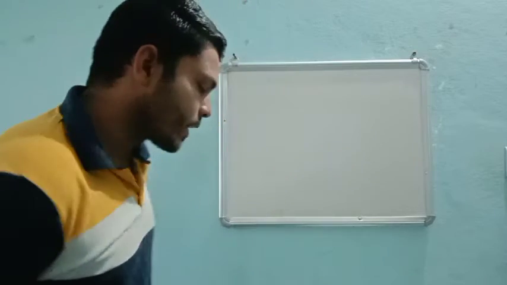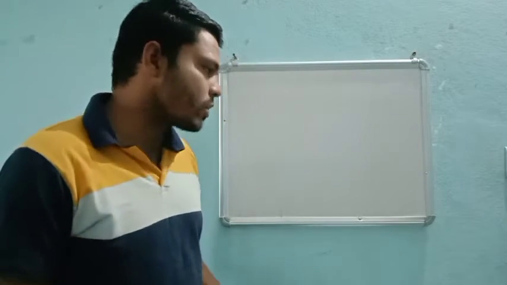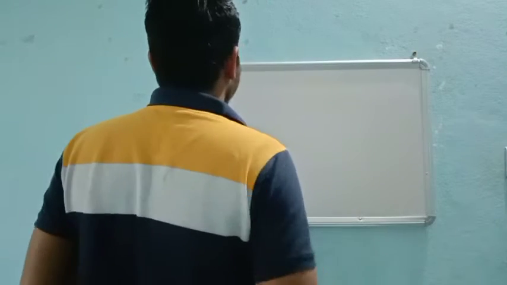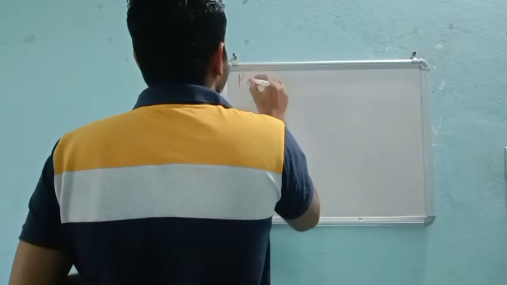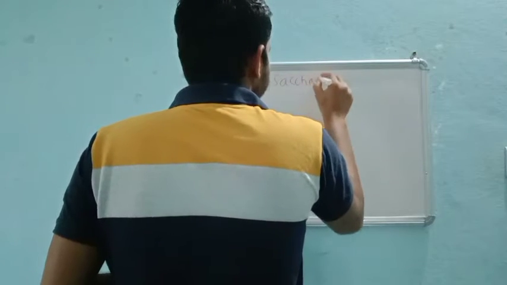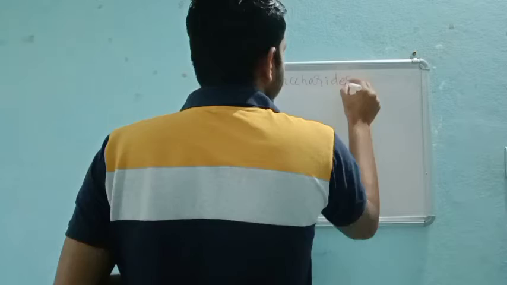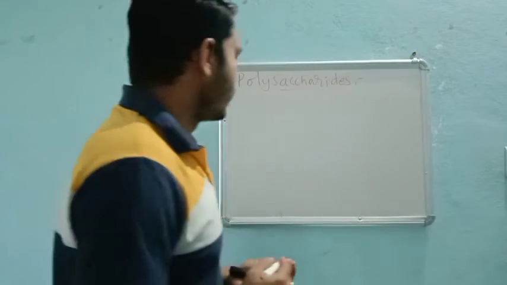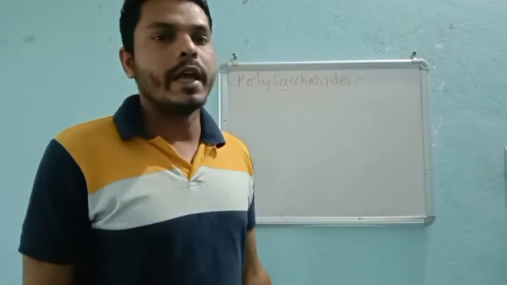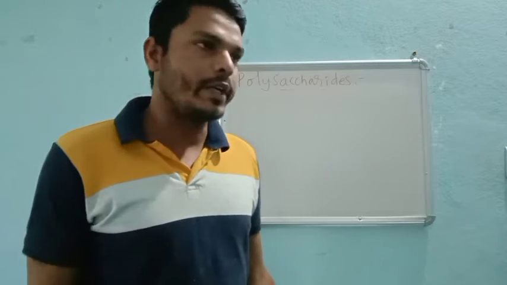So these polysaccharides contain a large number of monosaccharide units. Already we know the definition. Poly means many. Polysaccharides consist of n number of monomeric units.